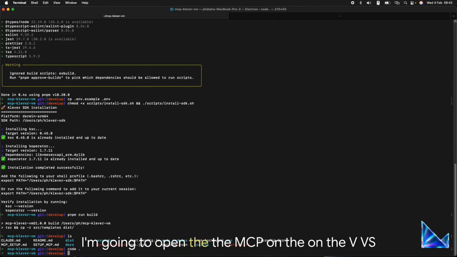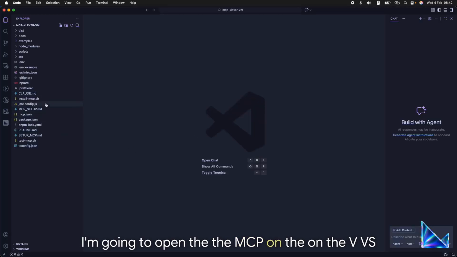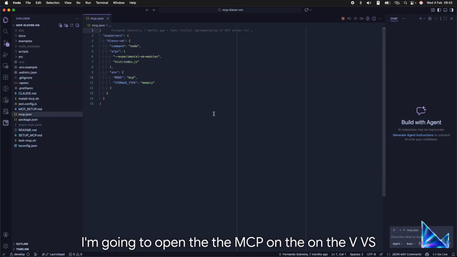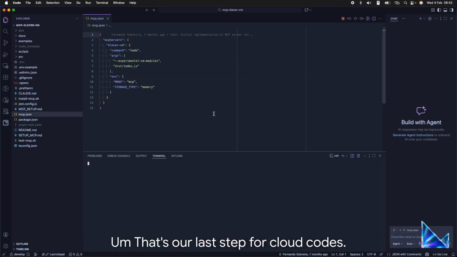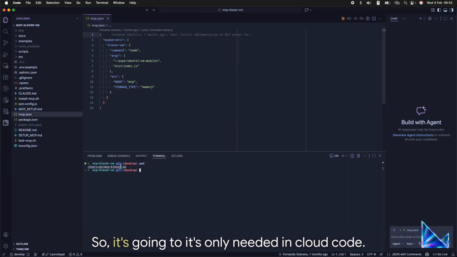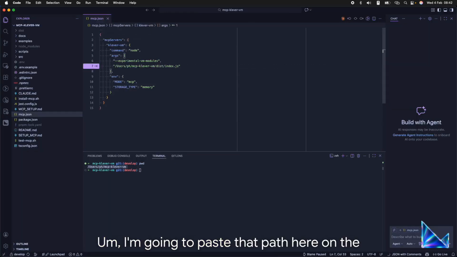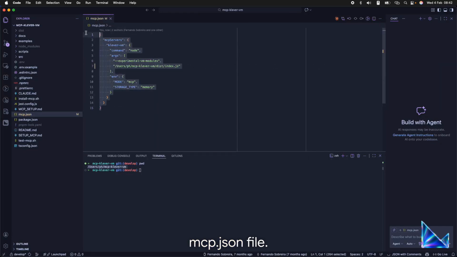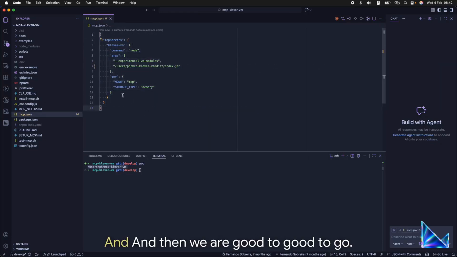I'm going to open the MCP on the VS Code here. That's our last step for Cloud Code, so it's only needed in Cloud Code. I'm going to paste that path here on the mcp.json file, and then we are good to go.